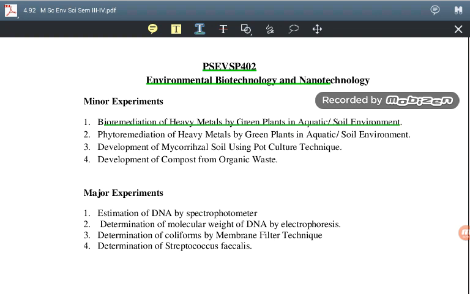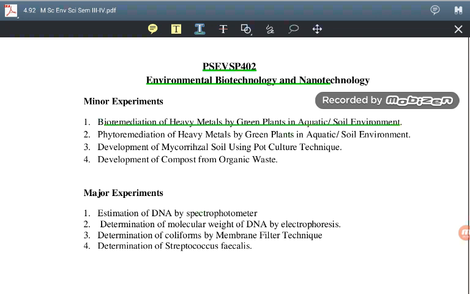Next is phytoremediation of heavy metals by green plants in aquatic or soil environment. By means of plants, how are we going to remove heavy metals, whether with aquatic plants or soil environment related plants. Again we are doing phytoremediation. Phyto means plants, remediation means removal of what? Heavy metals.